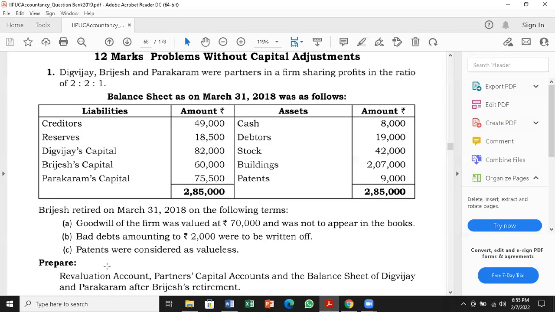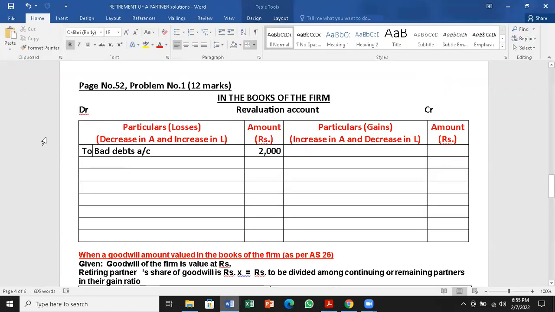Next one, patents were considered valueless. That is, patents is an asset to be made as zero. Again, decrease in value of asset. To patents account, 9,000.